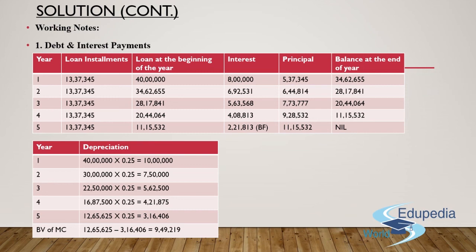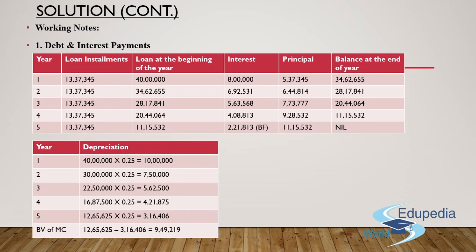So this is the best kind of presentation in which you can show your depreciation schedule. For year one, it has to be 40 lakh rupees, which is the cost of the asset. Multiply the same with 25% depreciation for that year, which comes out to be 10 lakh rupees. Deduct the same and you'll get the next year's WDV as 30 lakh rupees.